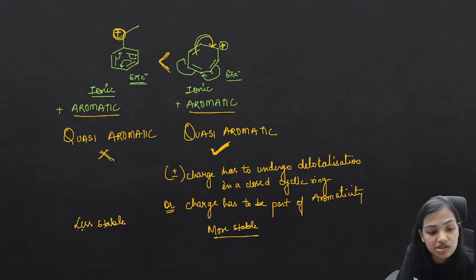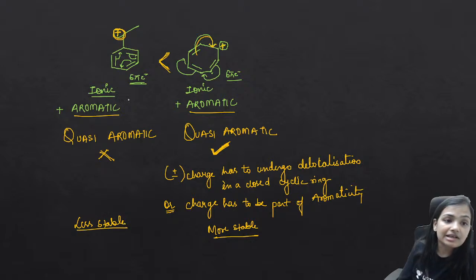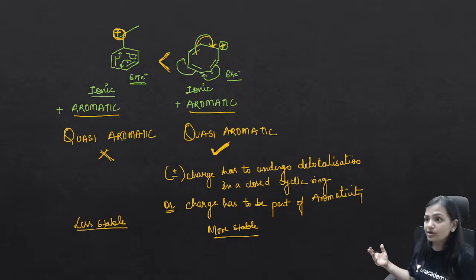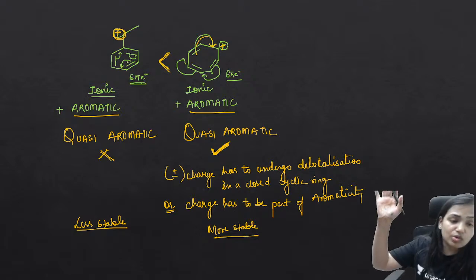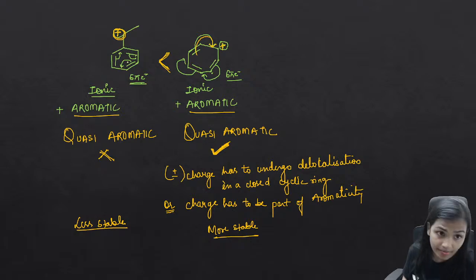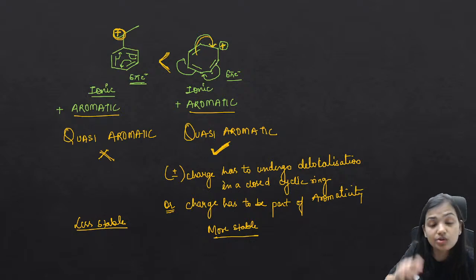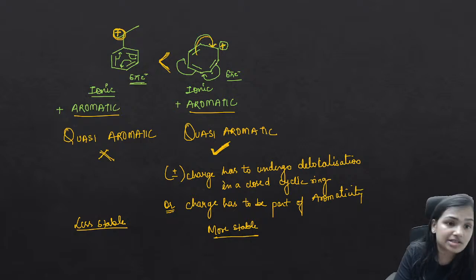Many times students think that here we have a benzene ring, this is a benzenoid compound, and hence just after looking at the benzene ring they mark it more stable, but it is not. Here we know that this is the benzylic carbocation, but between this benzylic carbocation and this quasi aromatic cation, the quasi aromatic compound is much more stable. I hope this point is very clear to you.